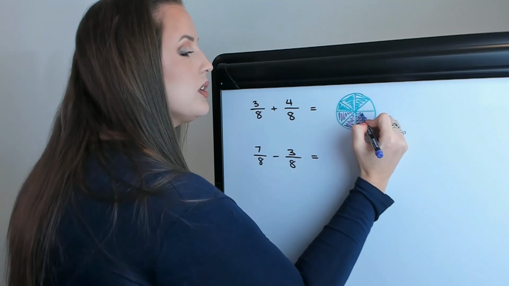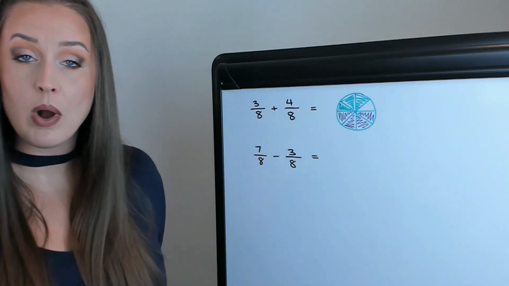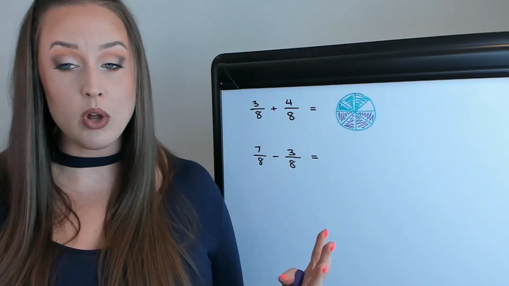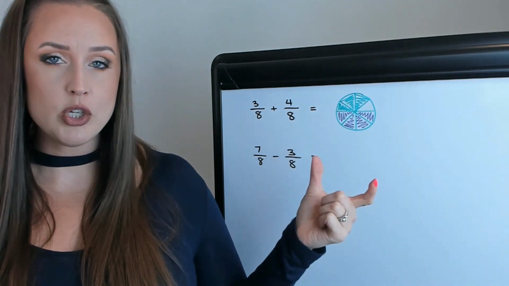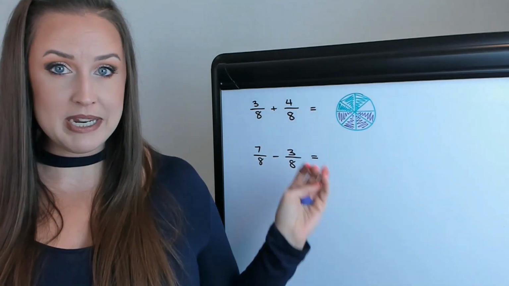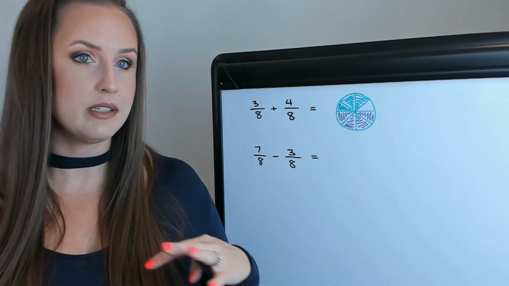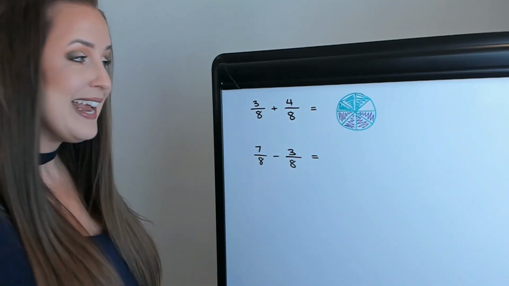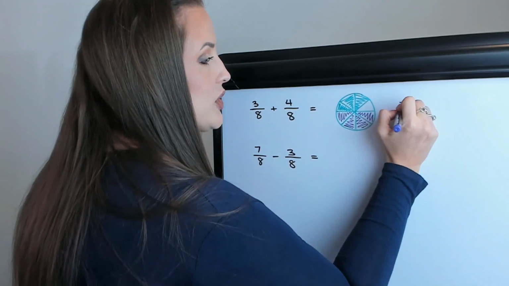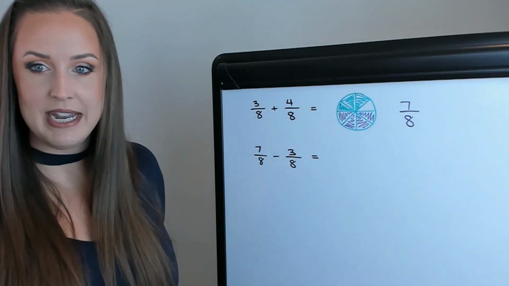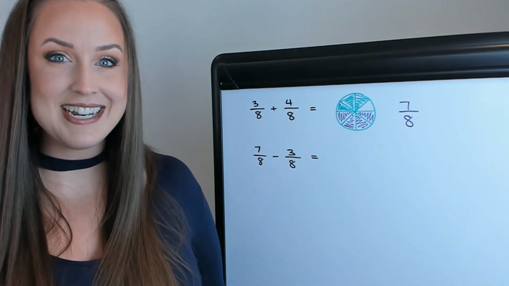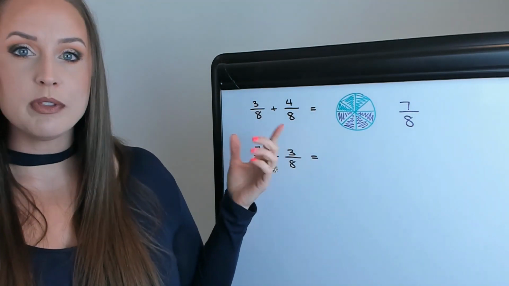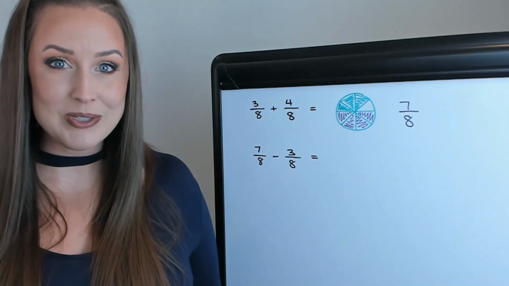So once you inspect the pizza now, how much has been eaten total? Well, if you're just looking off of the picture, you would say there's 7 pieces that are colored in, or 7 pieces that are eaten out of, again, the fraction indicator, 8 total. So from the picture, it appears the answer should be 7/8, and that is the correct answer. But how do we find that from here without having to draw a picture every single time?